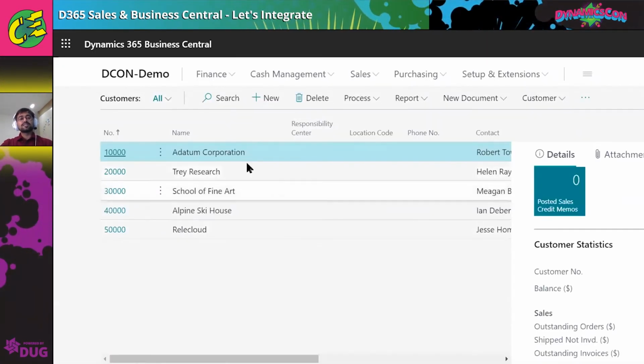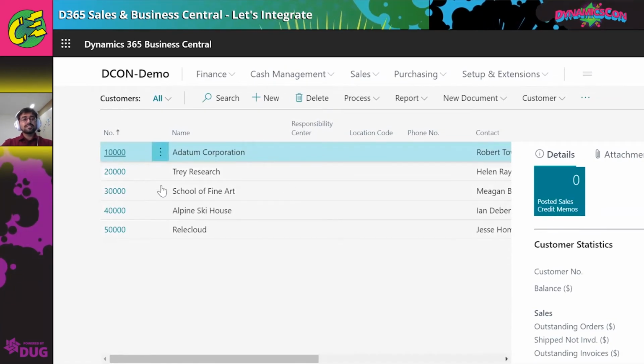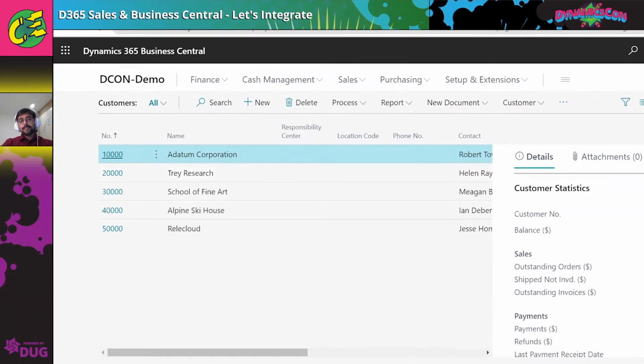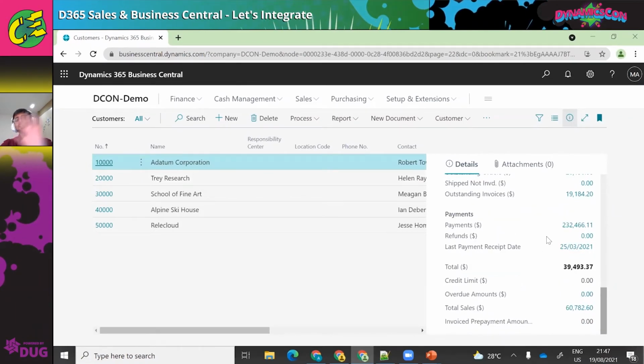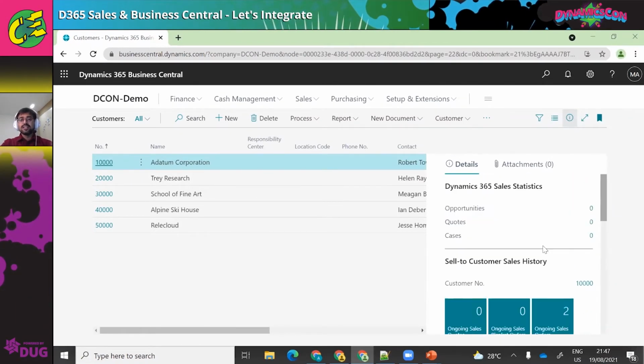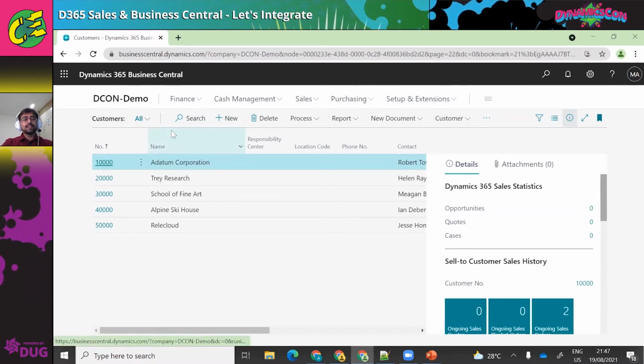Next is Business Central. As we saw, these are the 5 customers here in BC. We have the different statistics provided here, and this information is synchronized to CRM. So that's the Business Central customer card. And finally, I'll go to my items. Just a minute.